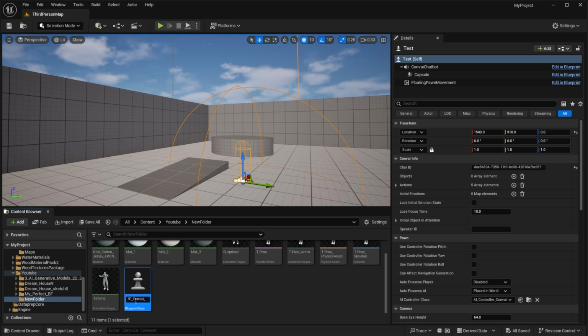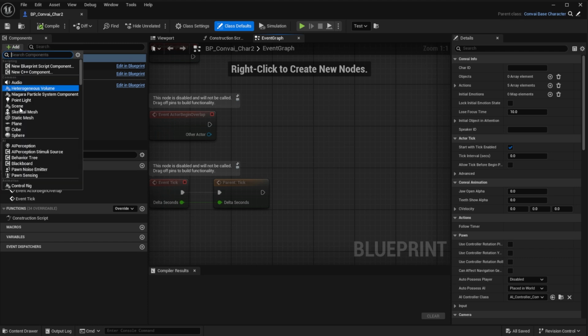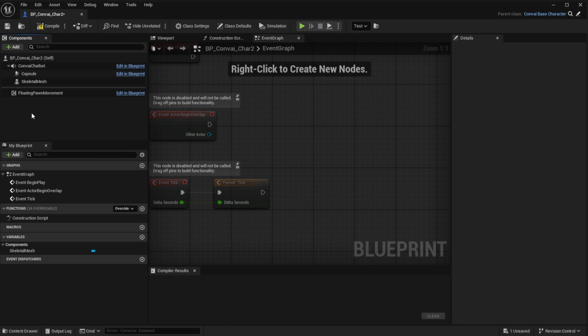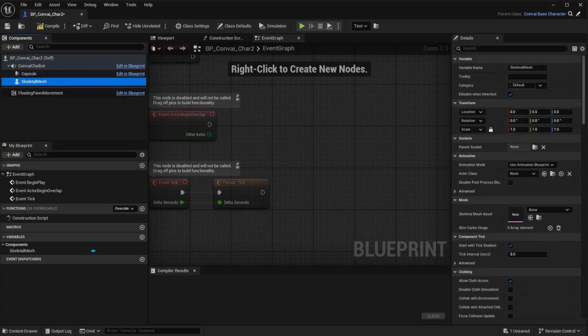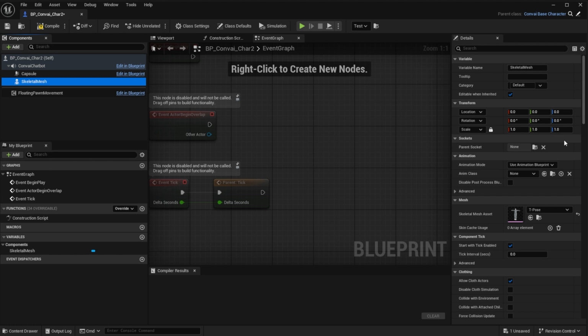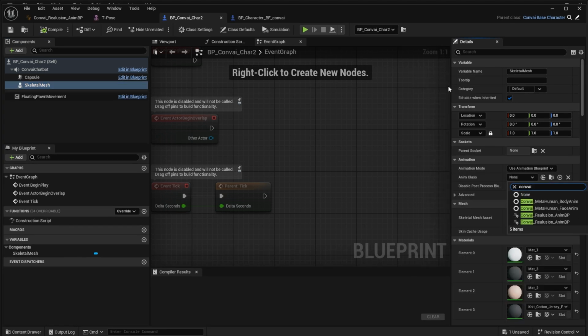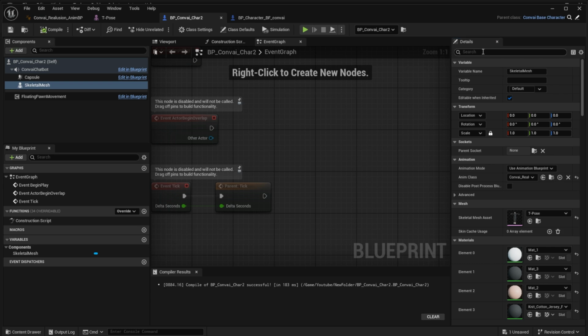Rename a blueprint and add a skeleton mesh of our 3D model. In Animation class, select Convai Reallusion 1. Compile and save.